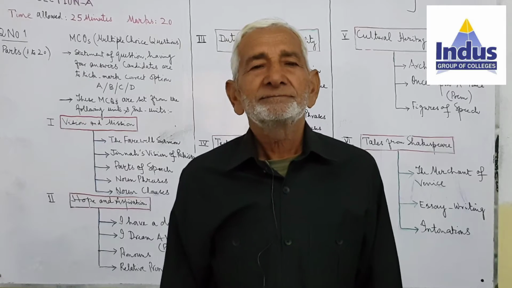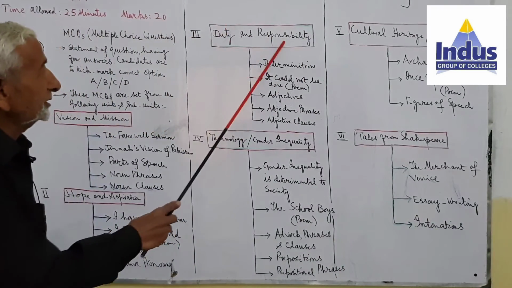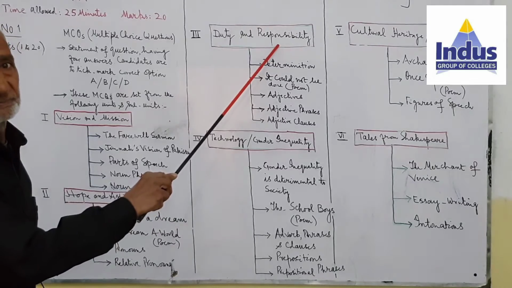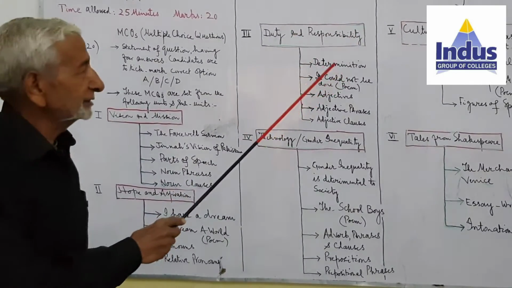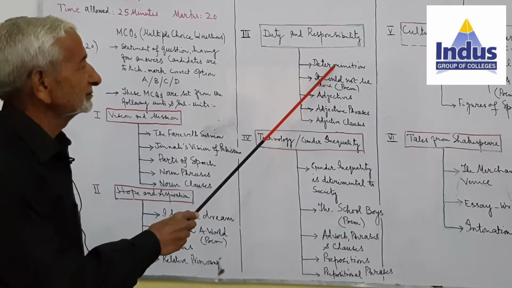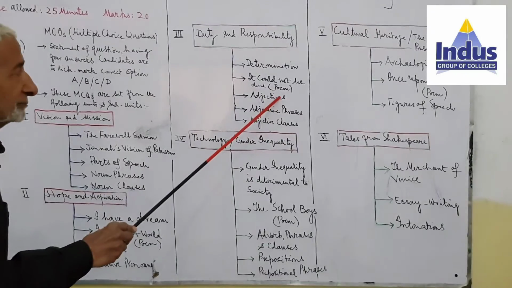Well, gentlemen, the next unit is duty and responsibility. It has got further subunits, that is determination. Second is it could not be done. This is a poem.